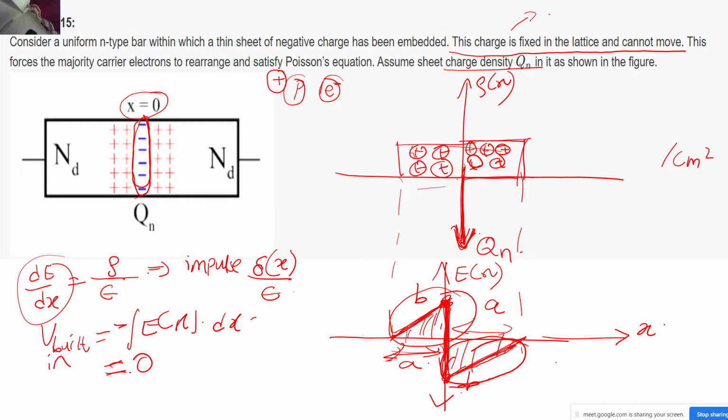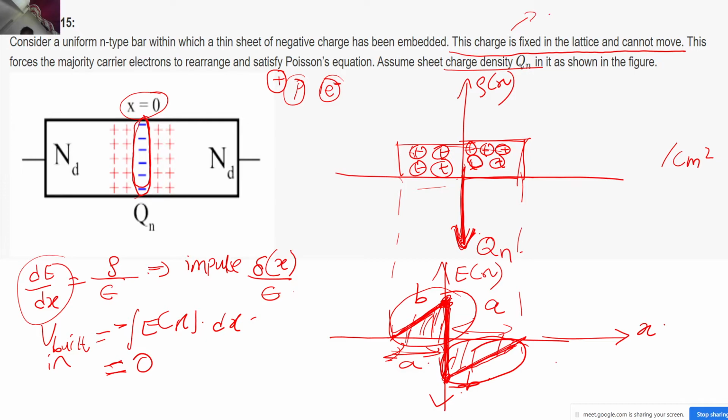If you want to derive the equations and you want to calculate this literally, then you are free to do so, but that's not how we want to solve the questions, because we will also be having some time restrictions on us, even when you give the exams, right. So we want to solve it in as easy a manner as possible. So the area under this curve should be 0. That's why the built-in potential should also come out to be 0.